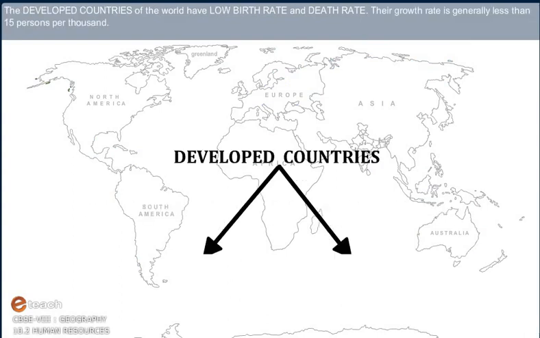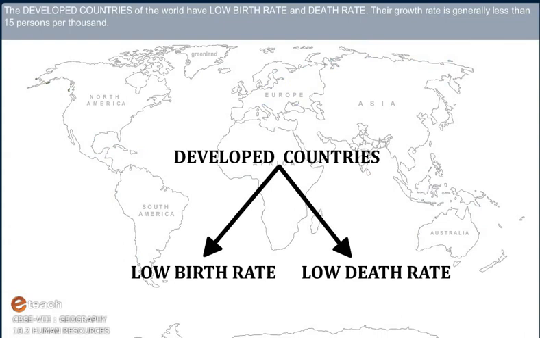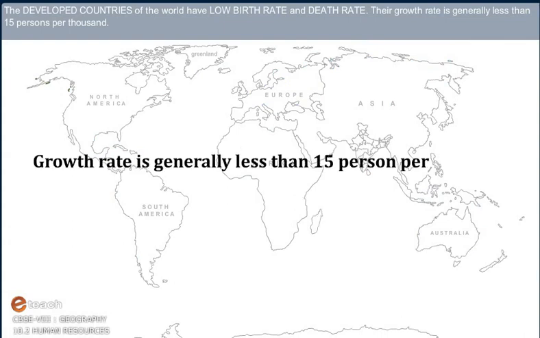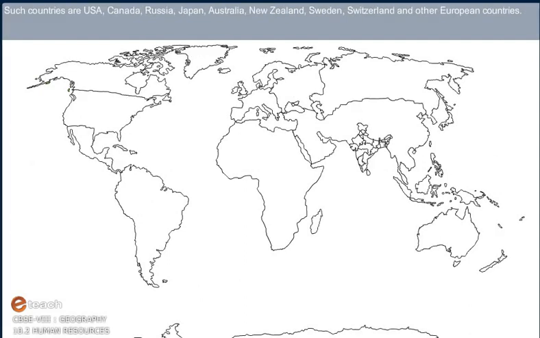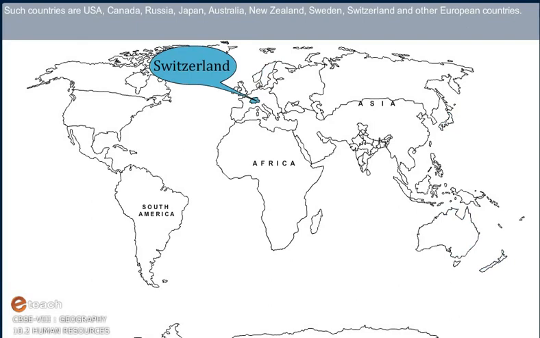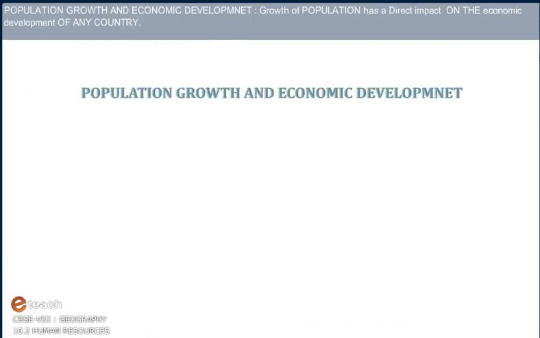The developed countries of the world have low birth rate and death rate. Their growth rate is generally less than 15 persons per thousand. Such countries are USA, Canada, Russia, Japan, Australia, New Zealand, Sweden, Switzerland, and other European countries.